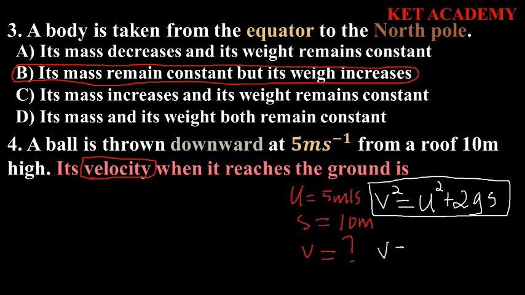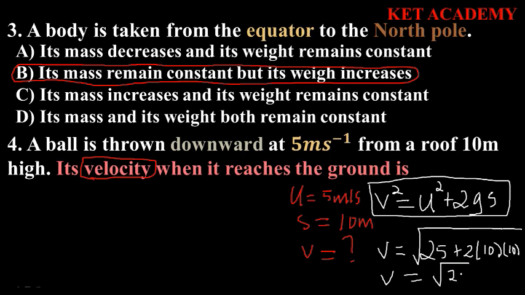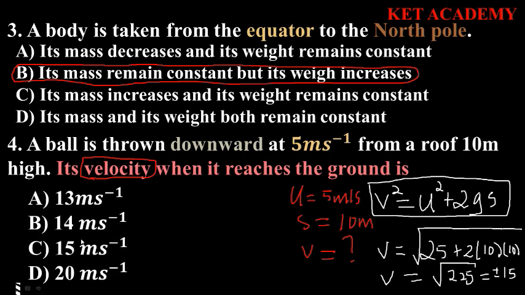Now to get our v will simply be the square root of u squared. Our u was 5, squared should be 25, plus 2 times g. At ordinary level we assume g is usually 10 meters per second squared, and our s will be 10. So doing that, we will have our velocity to be the square root of 225, which is plus or minus 15. So if you look at our options, we see that our answer will clearly be C. So that's our answer.